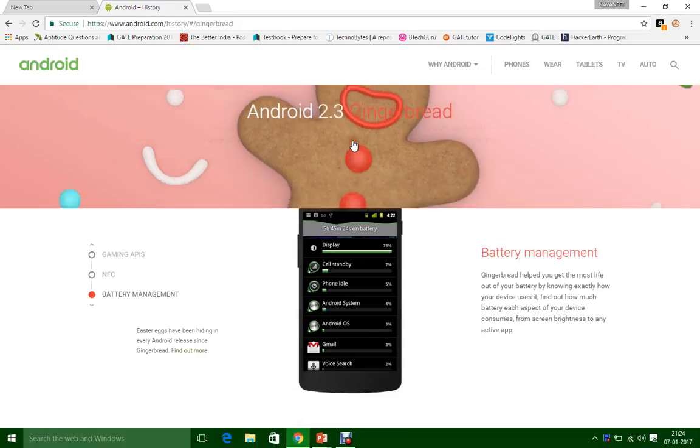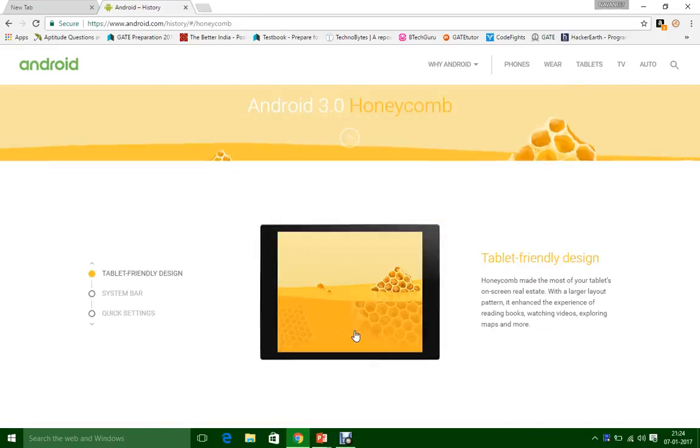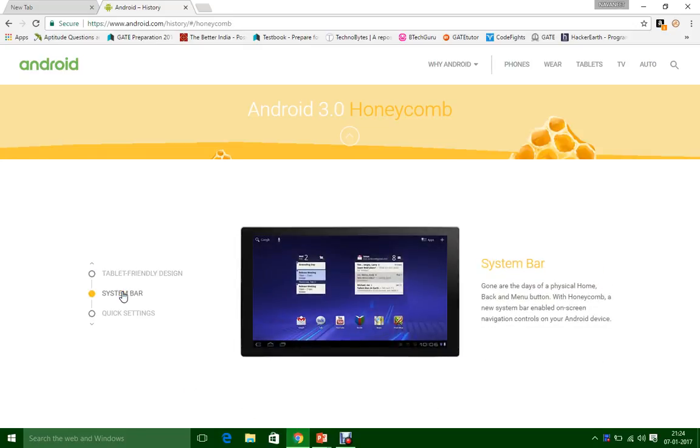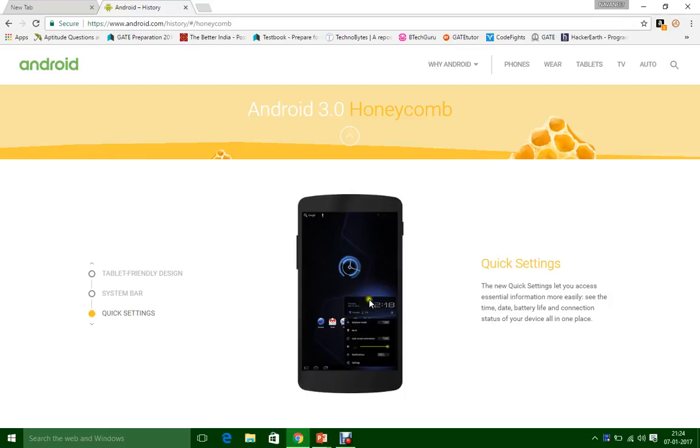Then we'll see Android 3.0, Honeycomb. It was designed as a tablet friendly OS, by which reading books and watching videos was easier. It had a newly designed system bar, which eliminates physical home, back, and menu buttons, and it had quick settings, where you can view the time, date, Wi-Fi connection status, etc.